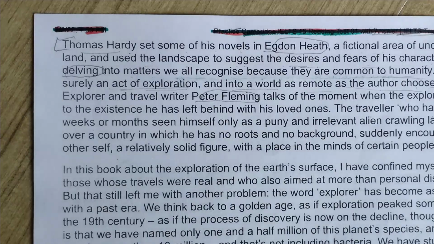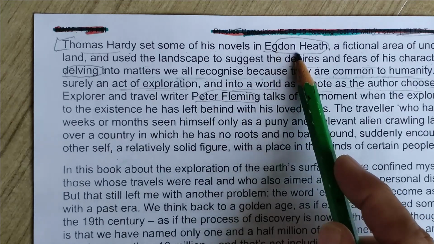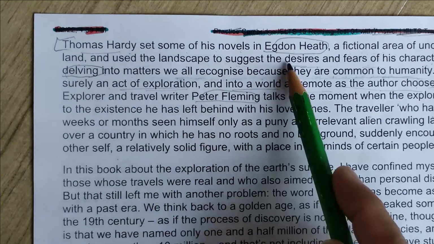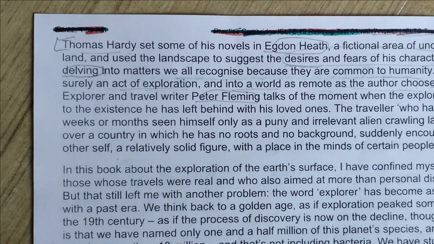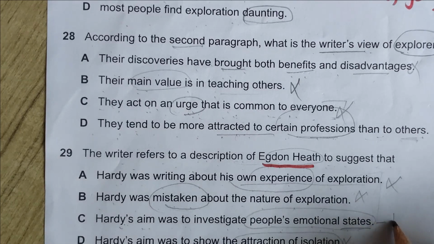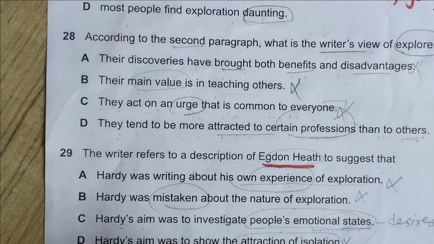Let's find it. So you can say, the writer refers to a description of this, a fictional area of uncultivated land, and uses the landscape to suggest the desires and fears of his characters. Yes, these are the words denoting that thing, so that's why it is matching. Hardy's aim was to investigate people's emotional states. So it means desires and fears. It was given that, and in the next line he was talking about common to humanity, to human desires and fears, emotional states. Okay, let's move on to the 30th question.